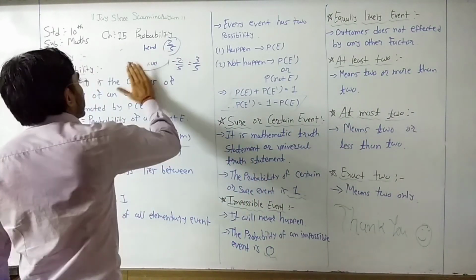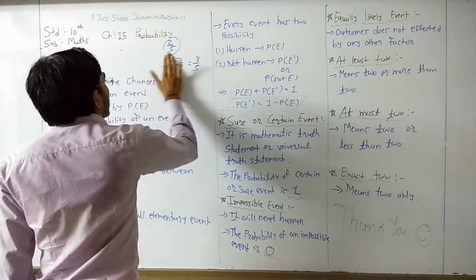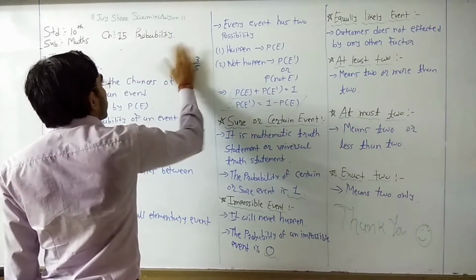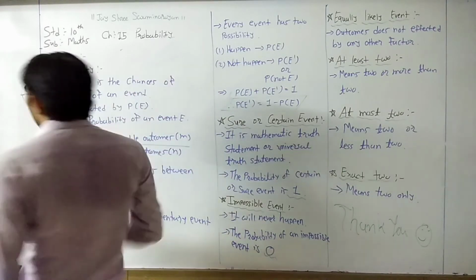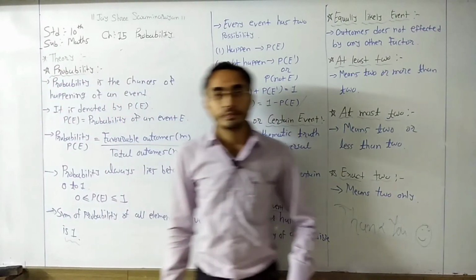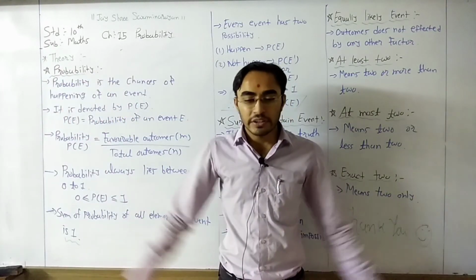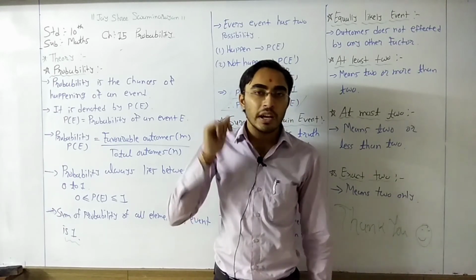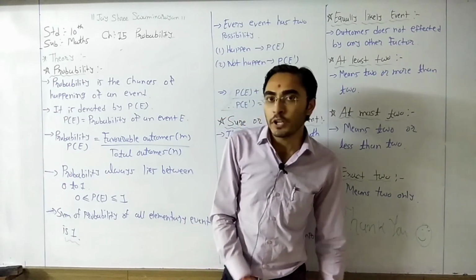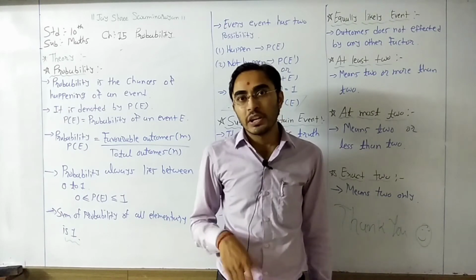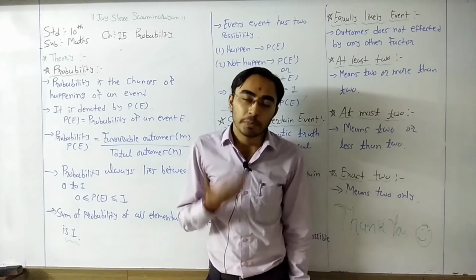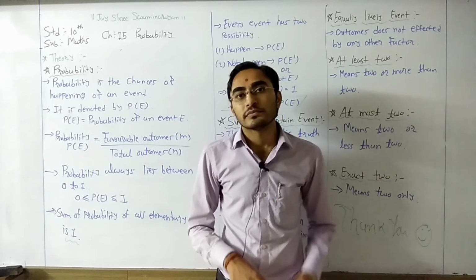If some numbers are given to you, and if you know the probability that an even number will come, say 10 numbers are there and you select one random number, and you know the probability of that number being even, then alternately you can find the probability of an odd number.